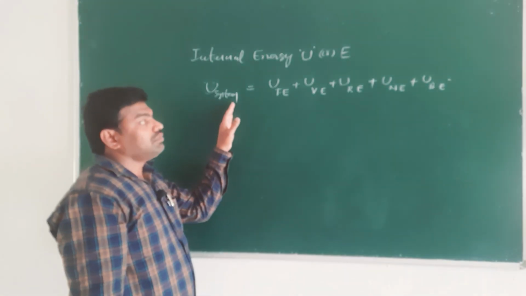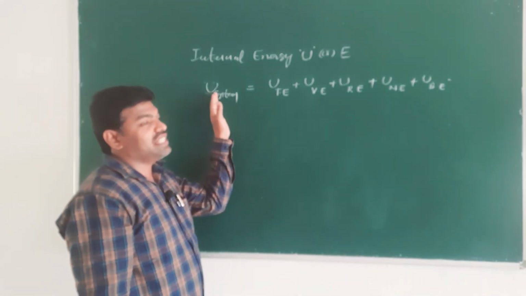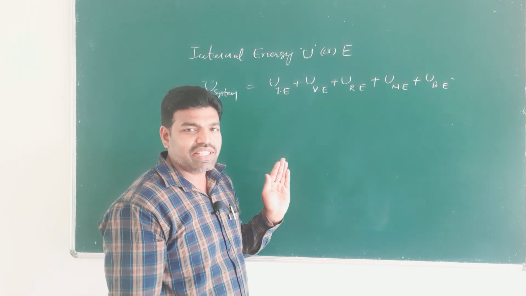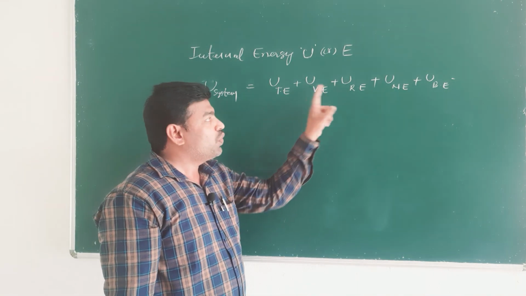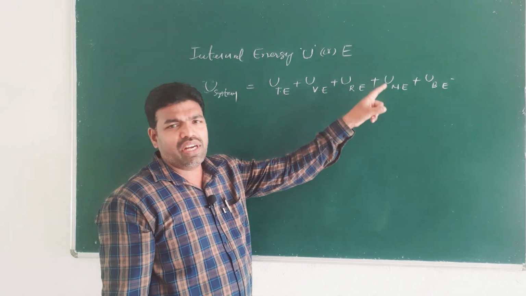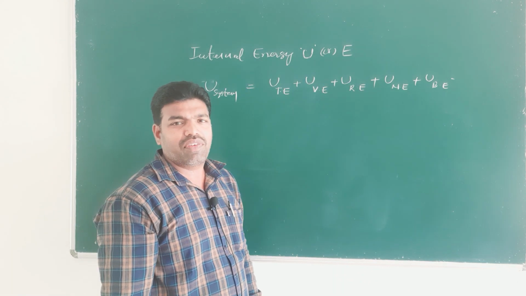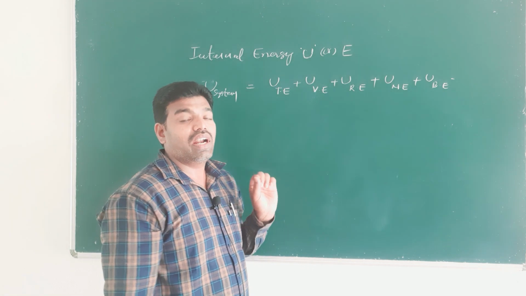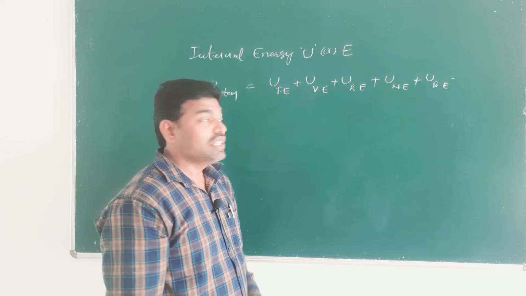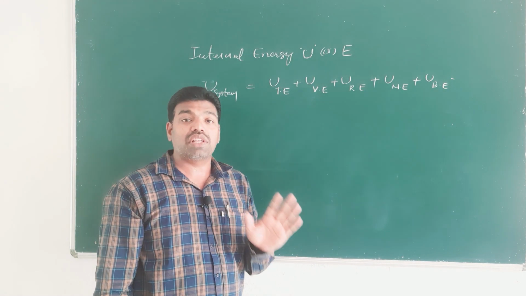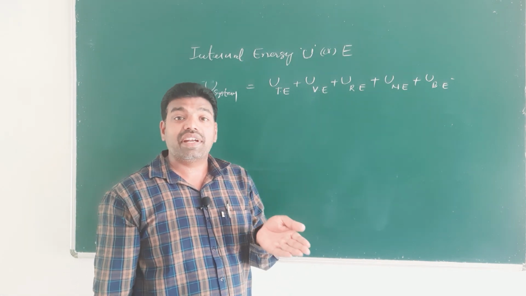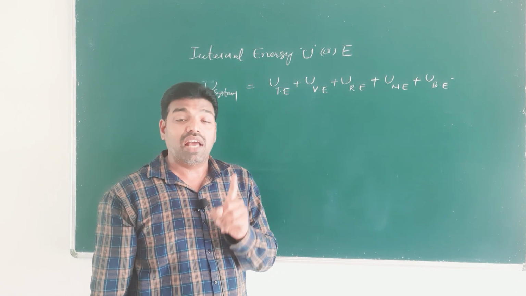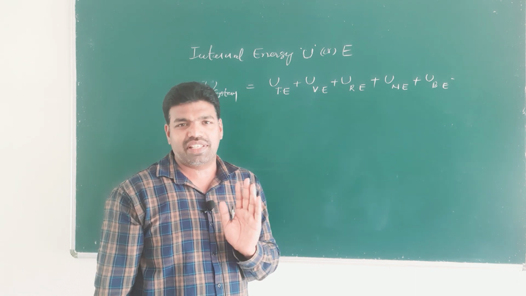Therefore, internal energy is an algebraic sum of various forms of energies, which includes translational energy, vibrational energy, rotational energy, nuclear energy, bond energy, or some other types of energies. The algebraic sum of all those energies is called internal energy. This internal energy is constant, but it is different for different systems. Already I told you every substance has a fixed quantity of energy.